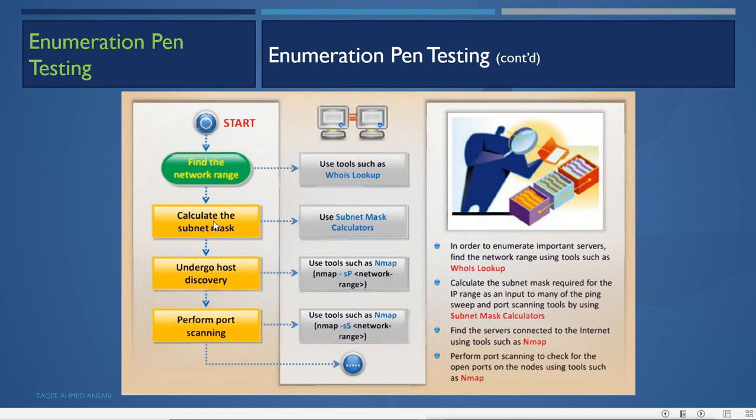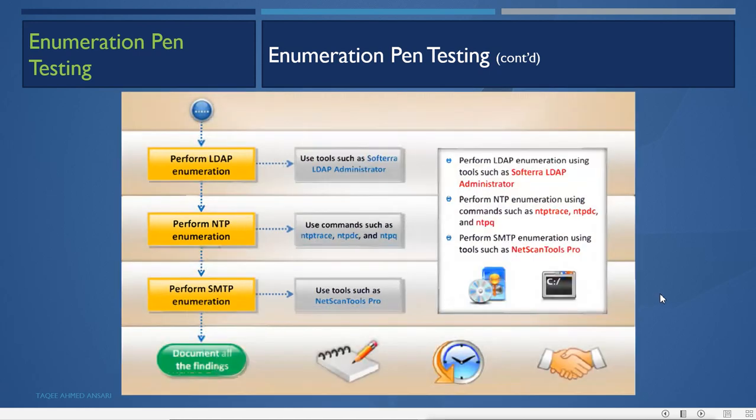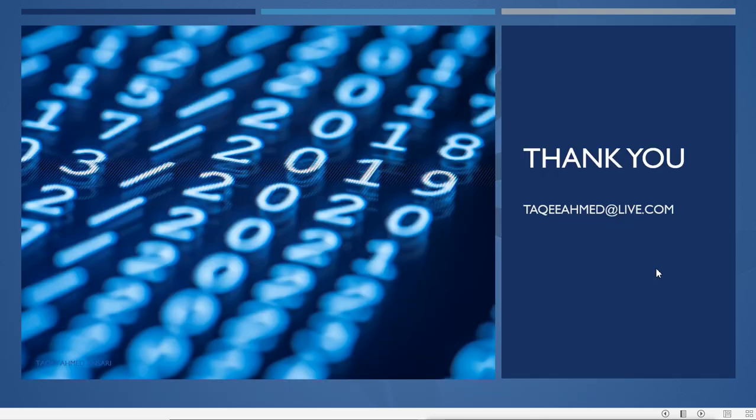Find the network range, collect the subnet mask, undergo host discovery, then perform port scanning, then perform DNS enumeration, NetBIOS, SNMP, and then Linux enumeration. Then use LDAP, NTP, and SMTP enumeration. Then whatever you find, document everything and give it to the authorized person. So this is the enumeration we have.